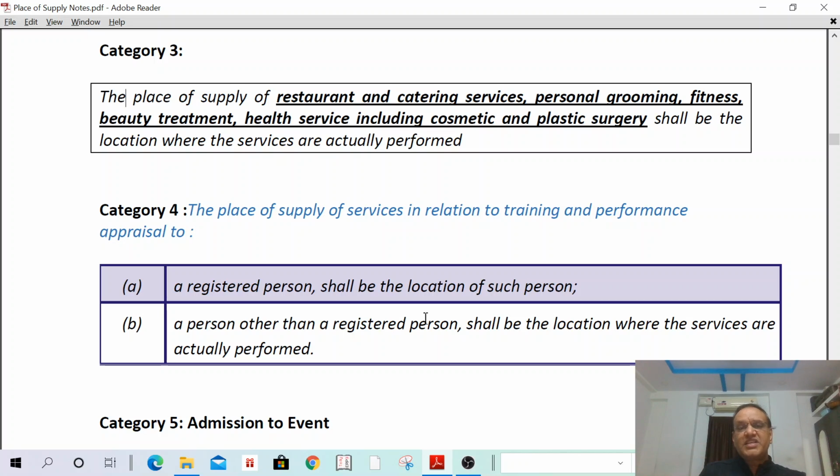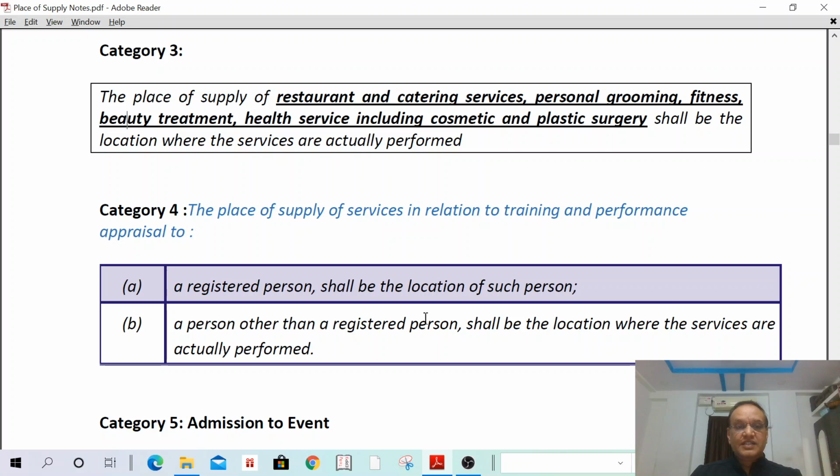One more example: XYZ company located in Delhi gives a restaurant and catering service contract to Mr. Y, who is located in Hyderabad, but such services have to be provided in Bombay. In such a case, the place of supply shall be Bombay, that means the place where the services are actually performed. So for restaurant, catering service, personal grooming, fitness, beauty treatment, health services, cosmetic surgery, plastic surgery, in all these cases the place of supply shall be the place where these services are actually performed.